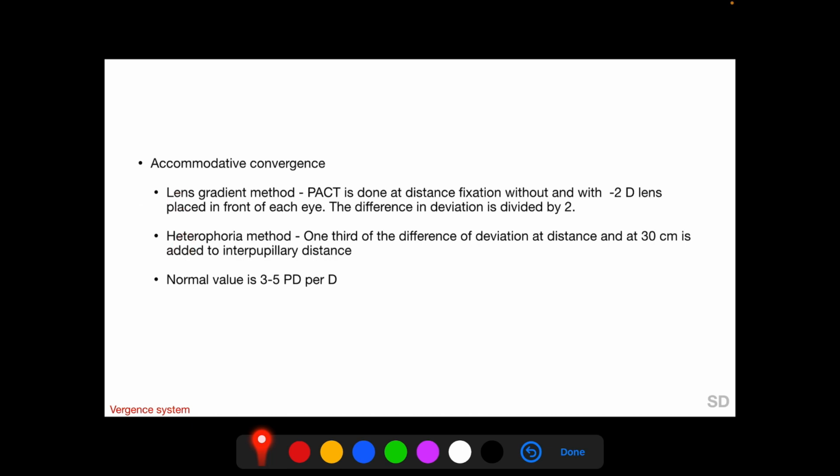In the lens gradient method, we do a prism bar alternate cover testing at distance fixation without and with a -2D lens placed in front of each eye, and the difference in the deviations is divided by 2. And in heterophoria method, the deviation at near and the deviation at distance are both measured, and 1/3 of the difference between these two deviations is added to the interpupillary distance.